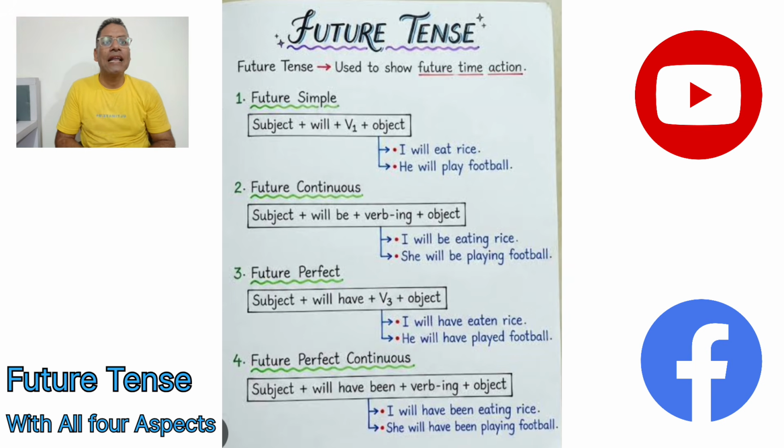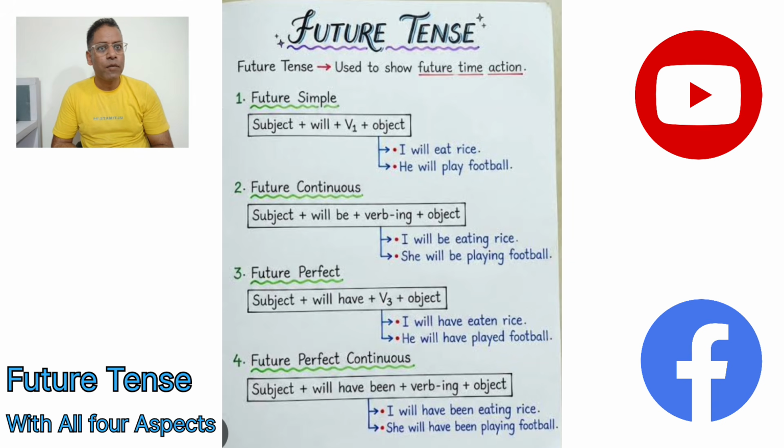Say for example, if I say that I will have eaten rice when my brother will sleep. And for the second instance, we get that he will have played football before my mother will cook. So likewise, we usually attach one more clause to it, particularly the future indefinite. We attach it along with a conjunction in between. Okay, that's it. And the same would go with the future perfect continuous.